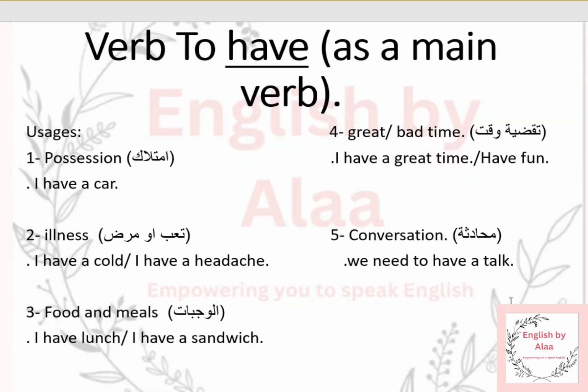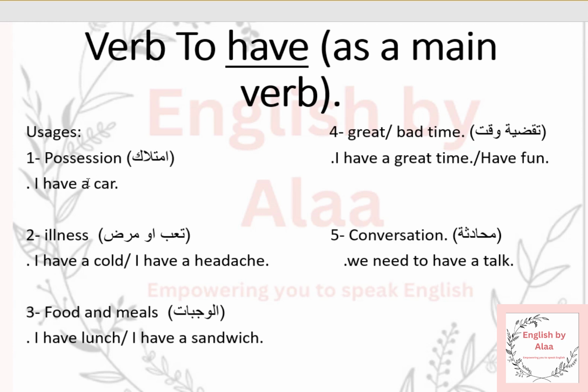Firstly, we use the verb to have when we talk about possession. For example, I have a car. It means I own a car. I have a cell phone. Two, we use the verb to have when we talk about illness, like I have a cold, I have a headache.